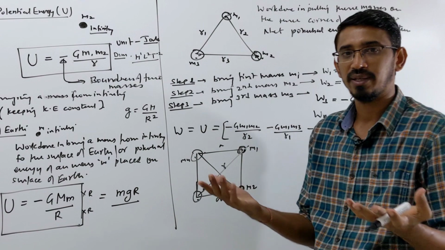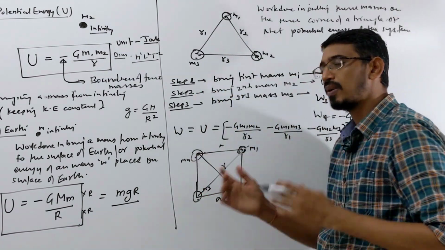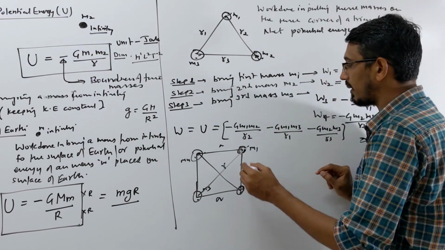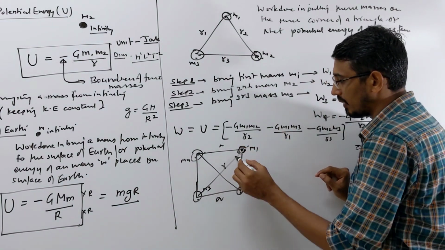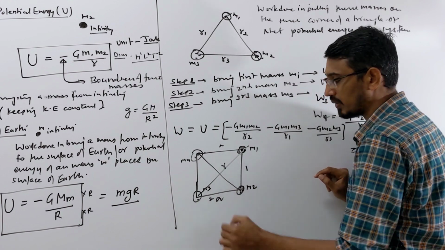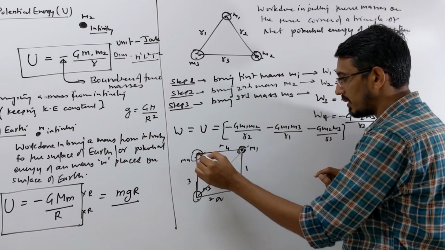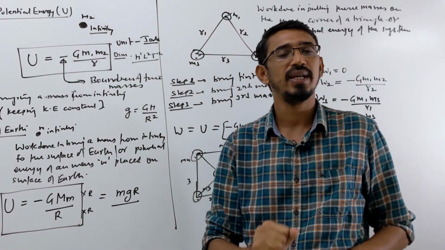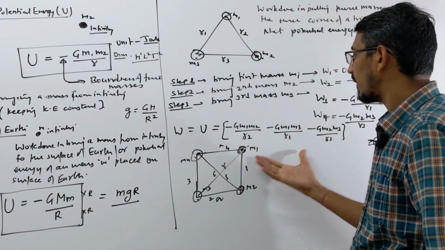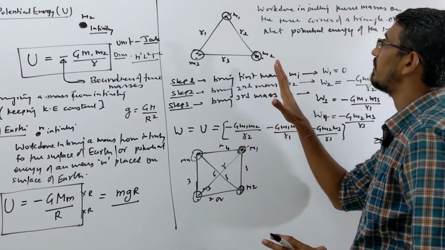Or directly I am saying now, without doing these steps, just 4 masses are there. Let's calculate how many pairs are there. So one pair, energy between these two, let's call it 1, right? Then energy between what, these two, right? Then energy between these two, 3, energy between these two, then energy between these two, 5, energy between these two, what, 6. So total 6 energies will be there. That is simply you can write this way and add them. That's your answer. Okay. So this is the first type of questions.